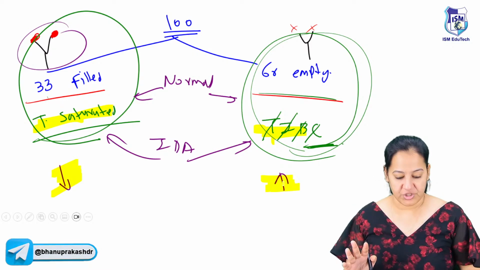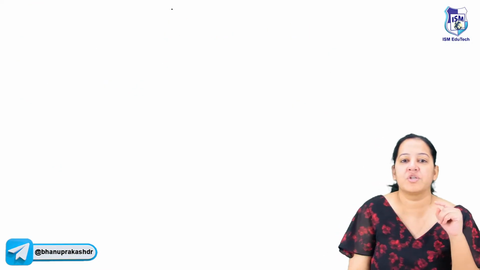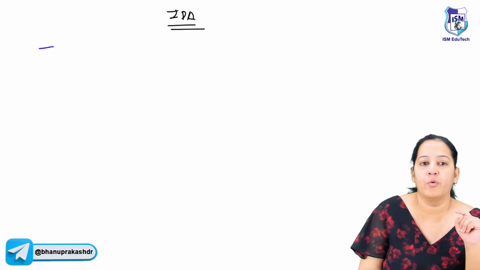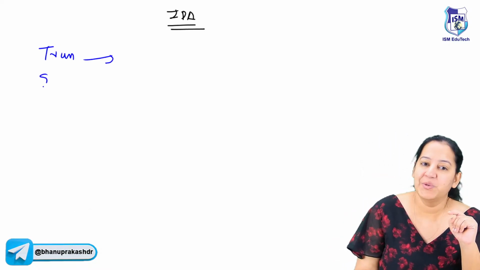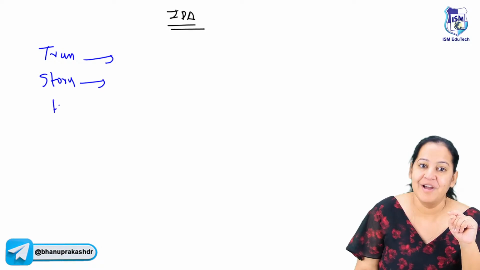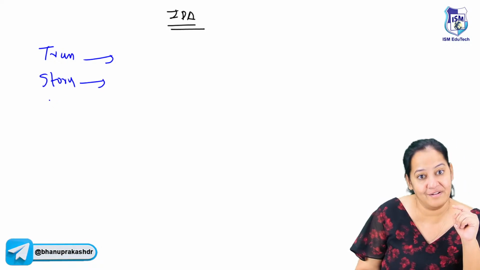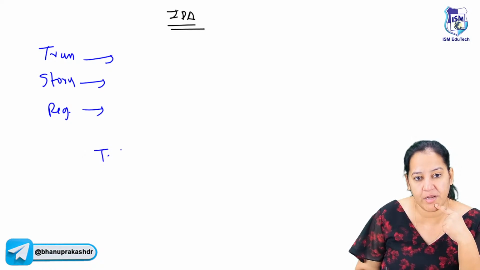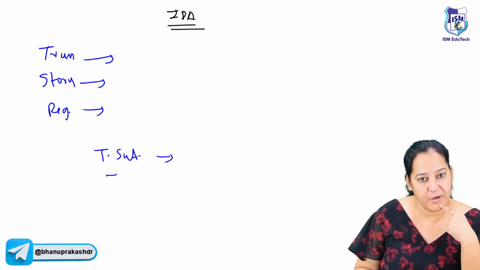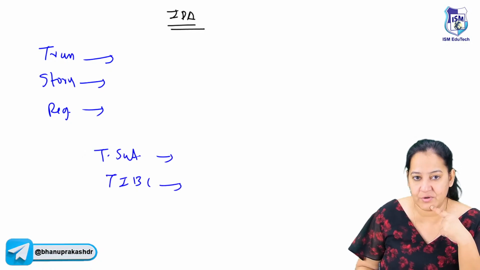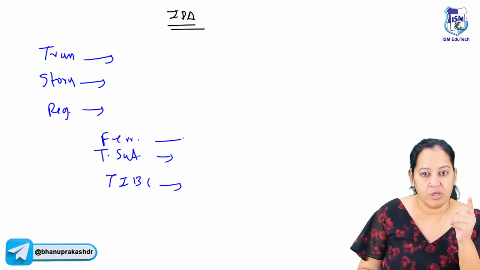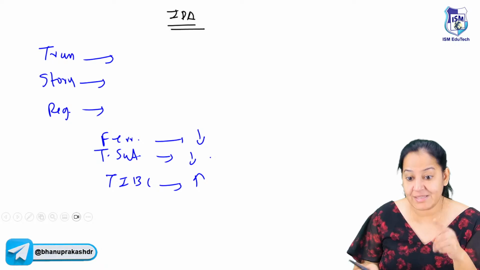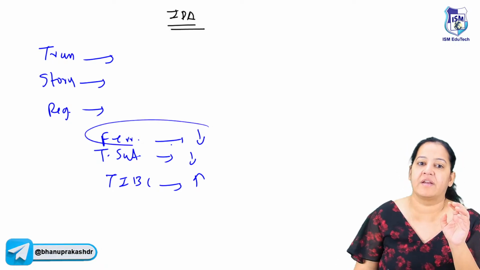This is also a question which comes in your exam. These are all the questions they ask on iron deficiency anemia. They can ask who is the transporter, who is the storage form, who is the regulator of iron. You know the answers. And they can ask what happens to transferrin saturation and TIBC in iron deficiency anemia, which one is increasing, which one is decreasing, what happens to ferritin. Of course ferritin will fall, saturation will fall, but TIBC will rise. And the earliest or most sensitive indicator is ferritin.